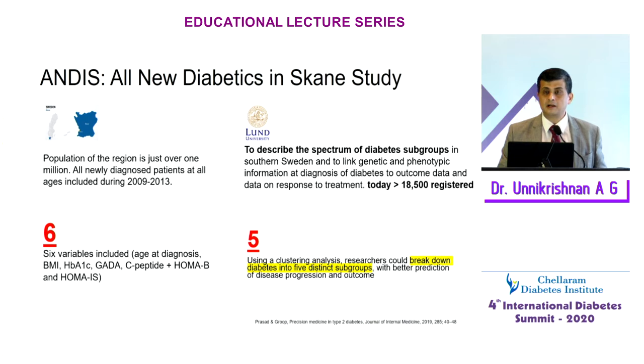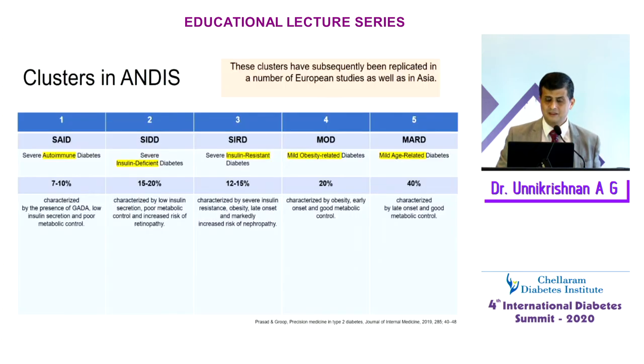We know that the American Diabetes Association classifies diabetes into 4 types: type 1, type 2, pregnancy related, and other specific types. But these authors classify diabetes into 5 types. I'm not saying that we should, but these are the clusters. You have severe autoimmune diabetes, severe insulin deficient diabetes, severe insulin resistant diabetes, then mild obesity related diabetes and mild age related diabetes.